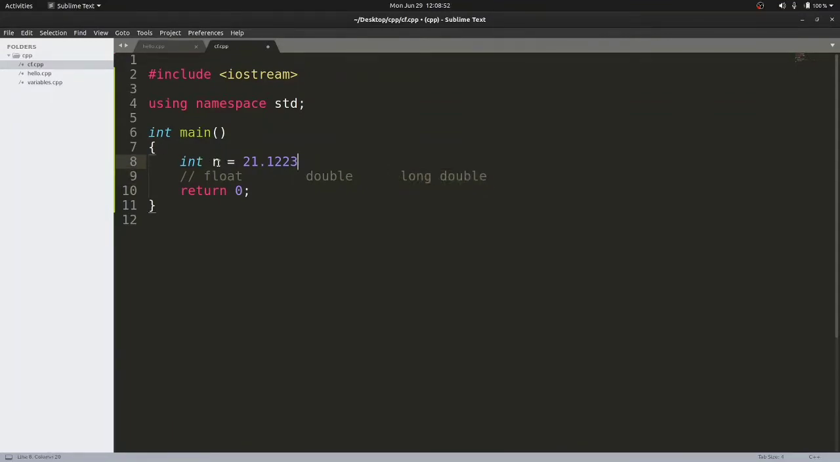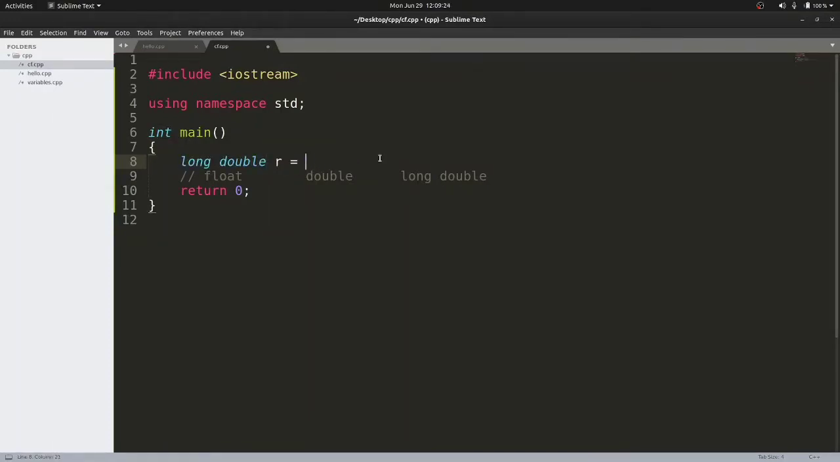Whenever we are writing mathematical programs, it is always recommended that you should use long double, because we should always remain on the safe side, because we don't know what kind of values the user might enter. So we should always be ready for the worst case, right, because the user can enter any kind of floating point numbers. So let us use the data type long double.